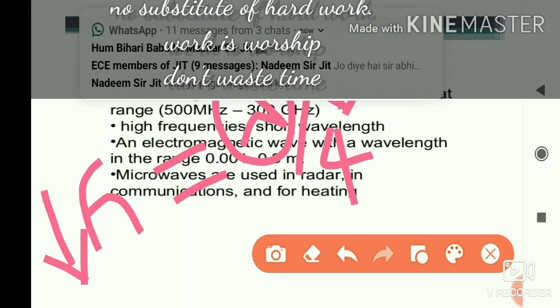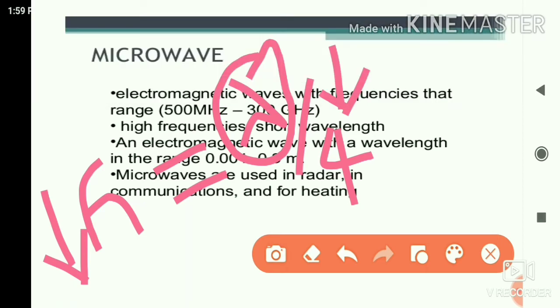Another advantage is that it will travel a long distance because it contains high power, and due to the high frequency, multiplexing is also possible, and it can be used in radar communication or for heating purposes, etc.